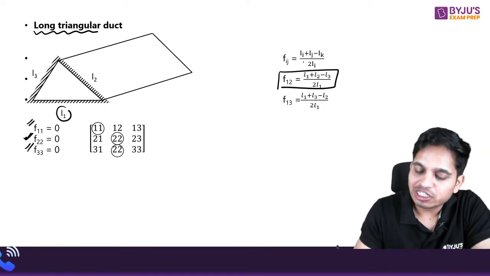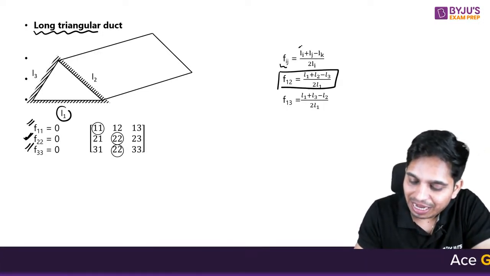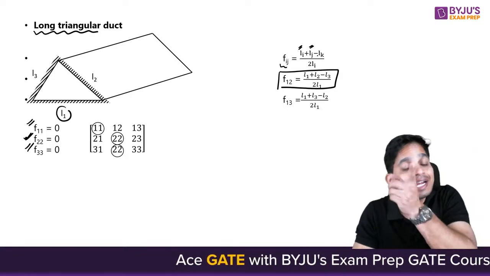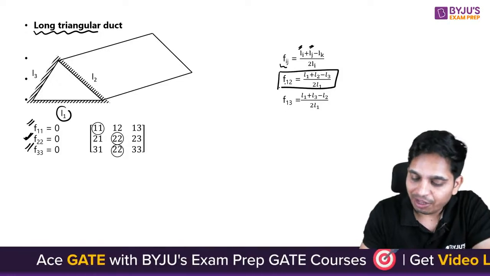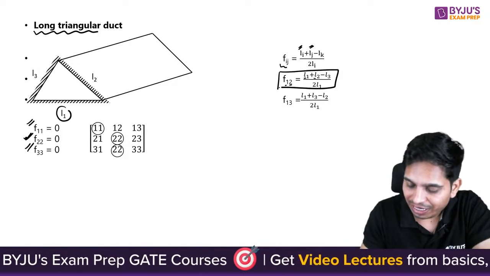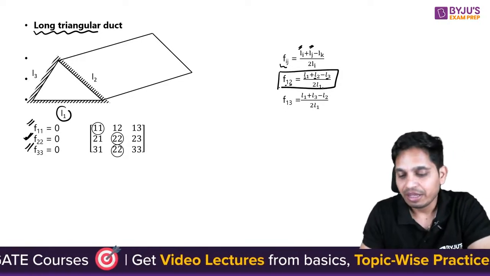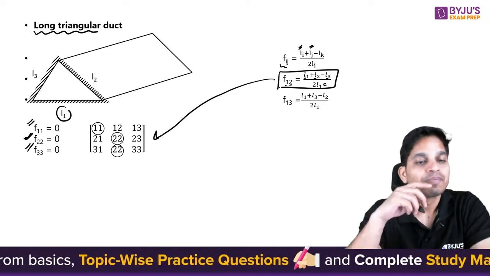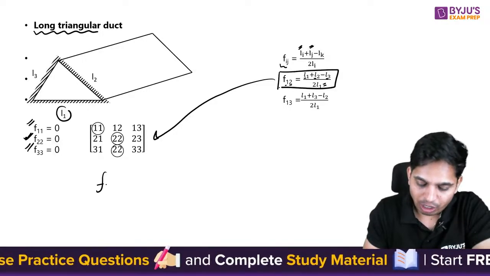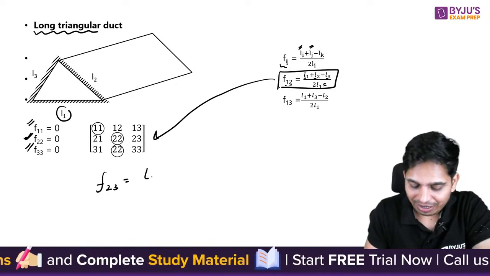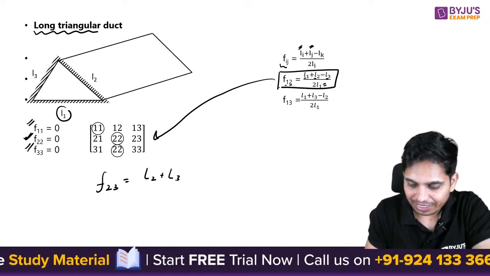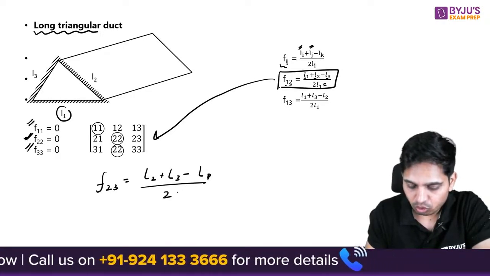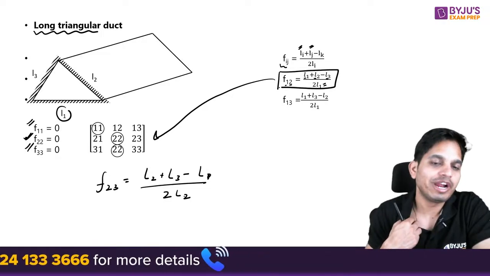For example, so this is what? If you have Fij, it means length of 1 plus length of 2 minus length of the third one, which is not there. For example, if you are taking 1 to 2, so L1 plus L2 minus L3, upon 2 L1. So this is how you can find out all of the view factors. For example, if you find out F23, you can write L2 plus L3 minus L1 upon 2L. This is how you can find out all of them.